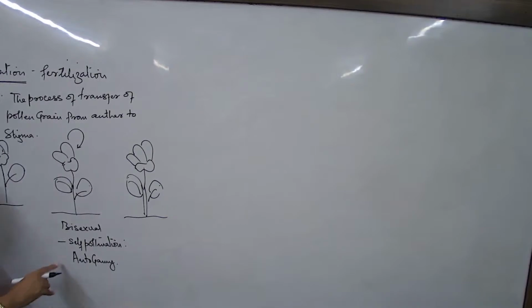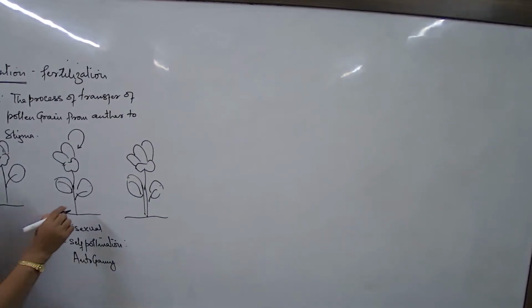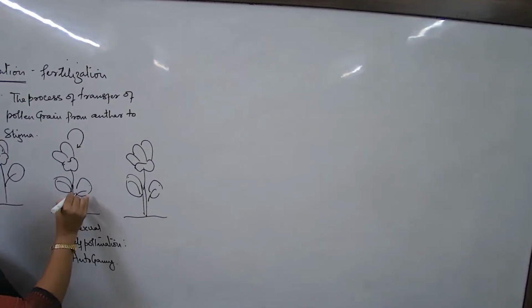So what did I say? Whenever we are talking about the process of transfer of the pollen grain from the anther to the stigma of the same flower, same plant, this is autogamy.